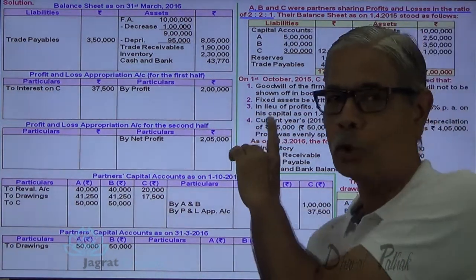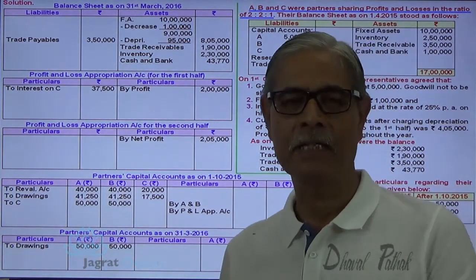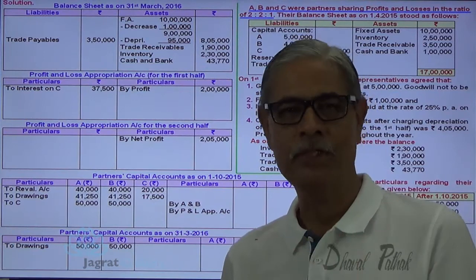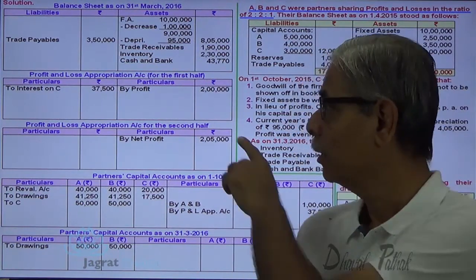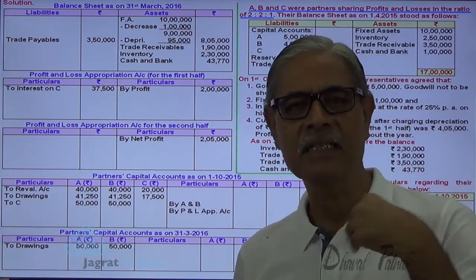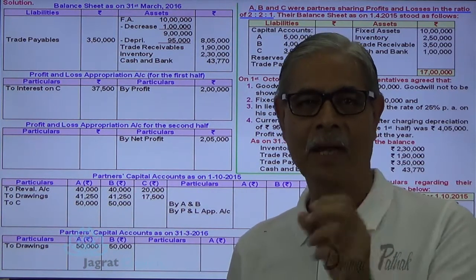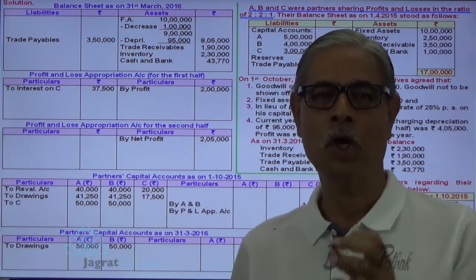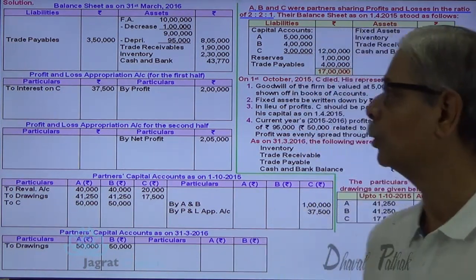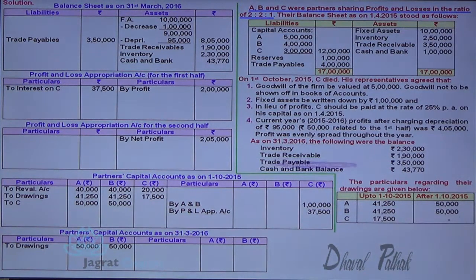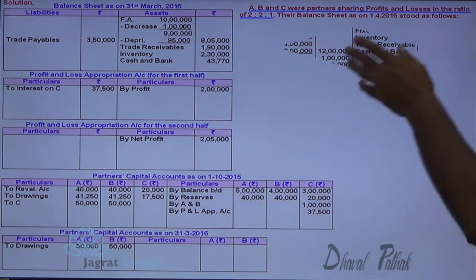Now this profit, as I told you, out of that 37,500 is paid to C as per agreement. The remaining amount will be distributed between A and B in equal proportion. This 2,05,000: C, the retiring partner, is unpaid. So he has a right to recovery or to have a share in profit as per the provisions of the Partnership Act that I want to explain to you. So, the remaining balance sheet is done. Capital of A, B, C is done. Reserves will be distributed in the ratio of profit sharing. That is what? How much? 2:2:1. Now, everything is done.